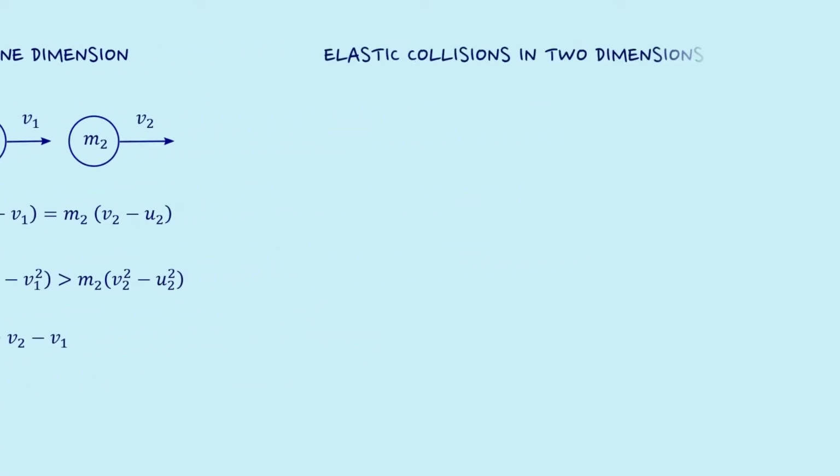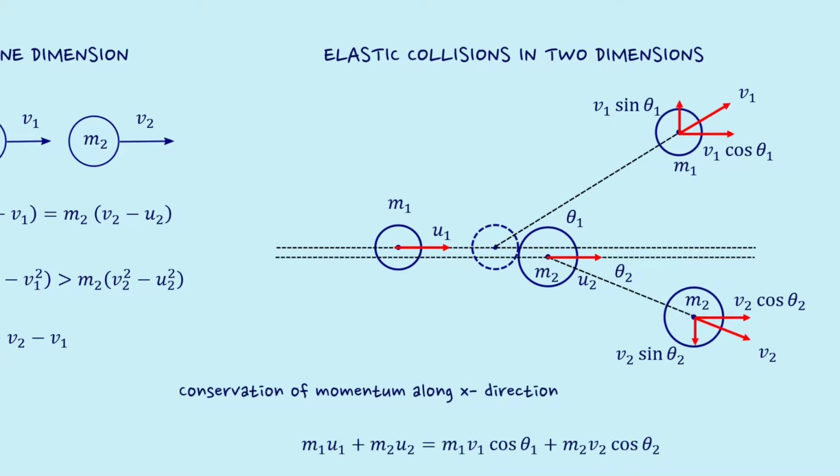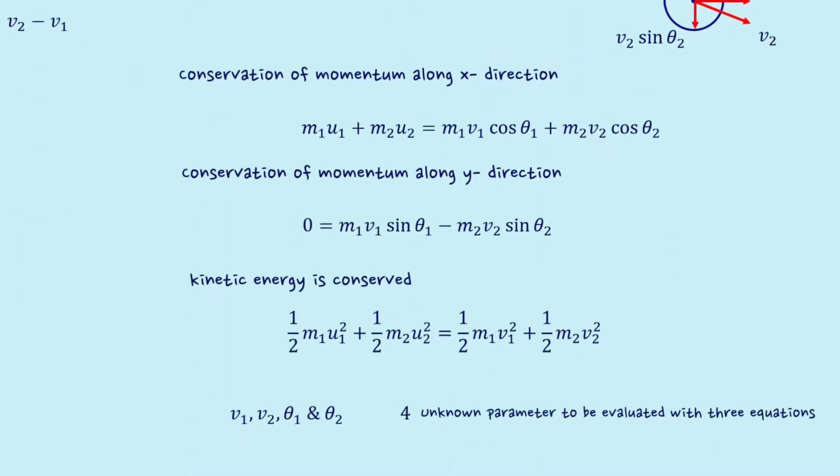Now, let us focus on elastic collisions in 2 dimensions. If the line of motion of the 2 particles undergoing collision does not match, then we generally find collisions cannot be studied using 1 dimension only. Here, both momentum and kinetic energy are conserved. However, there is a catch. The momentum along the horizontal direction, that is along the x-axis, and vertical direction, that is along the y-axis, is also conserved separately.